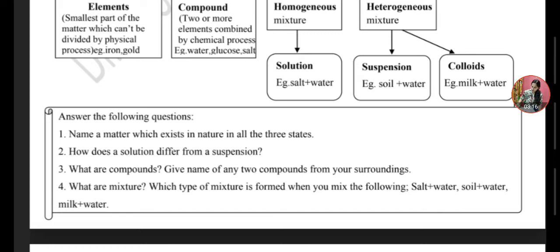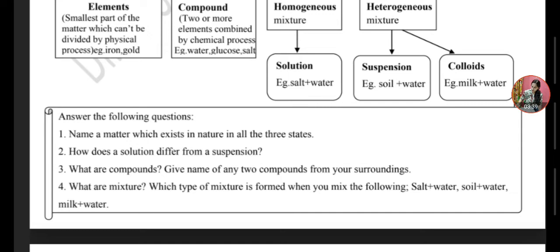Second question: how does a solution differ from a suspension? Students, a solution is a homogeneous mixture, whereas a suspension is heterogeneous. Solution, for example, water plus salt, and suspension, milk plus water. And from the back of the worksheet you can get a differentiation table of solution and suspension.